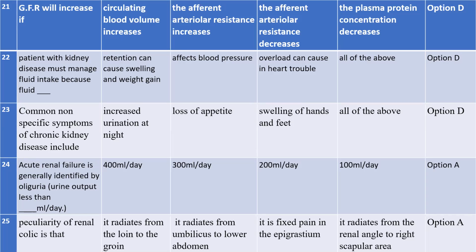Okay. So the option number D is all of the above. That means option A, B, C, D, everything is correct. That is why we choose option D as the answer. So 21, 22, 23, it's already clear. So let's move on to 24.